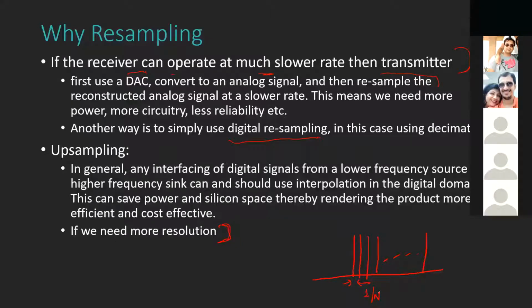We are sampling a continuous time domain signal, so if these samples are much closer to each other, it is much closer to my continuous time signal. If N is higher, sampling frequency is higher, and it will be more accurate. So if we need more resolution or more accuracy, we usually upsample our signal.